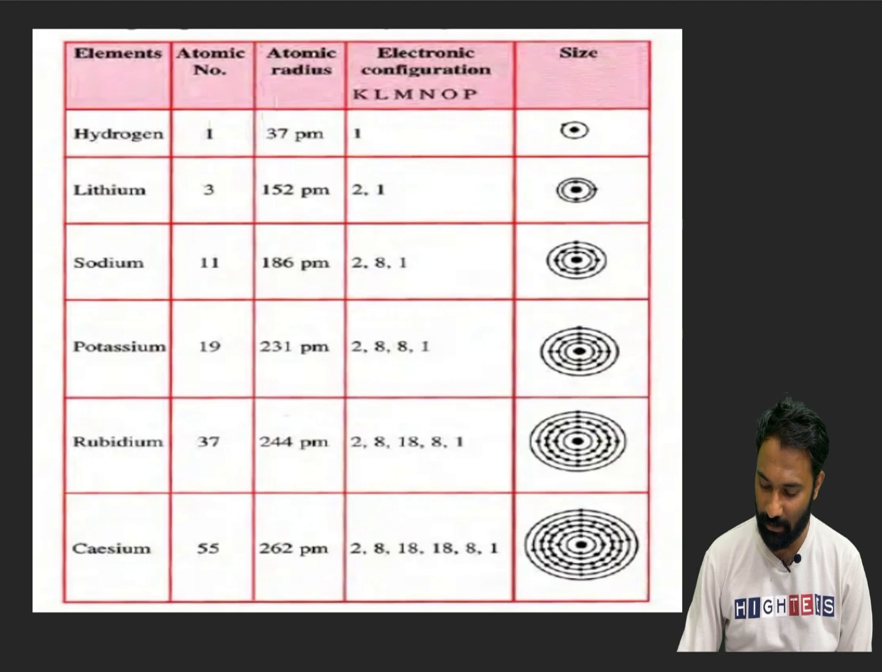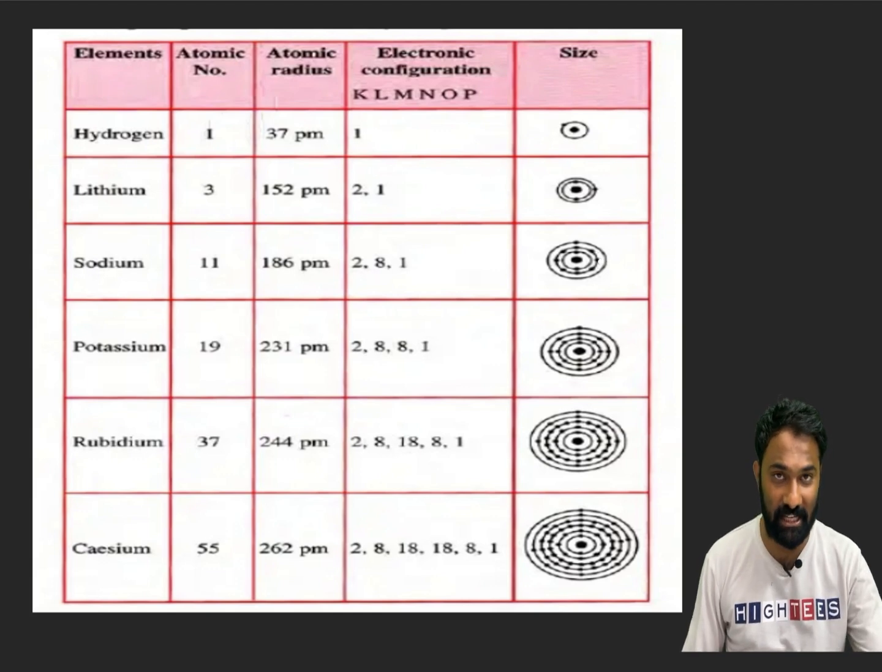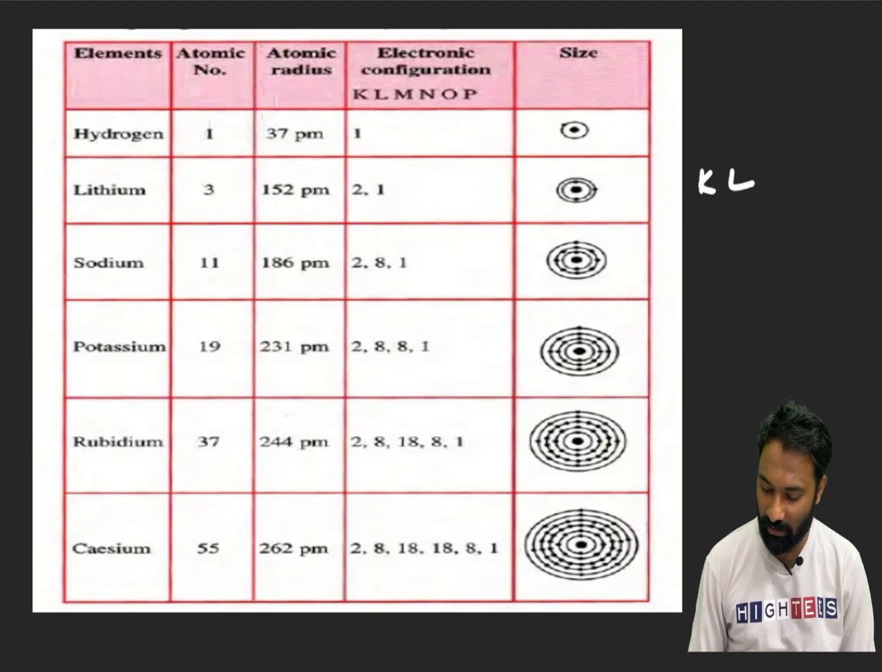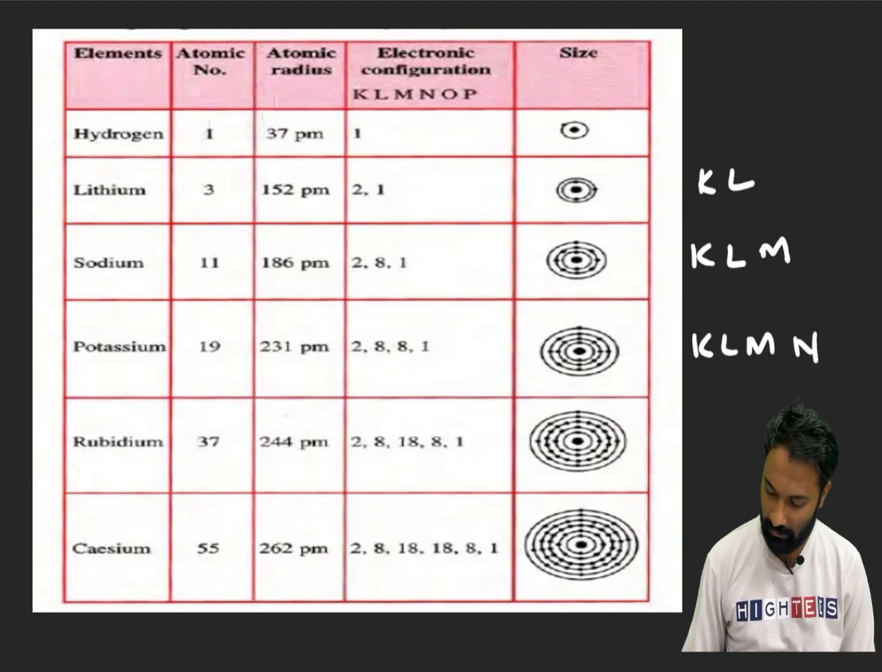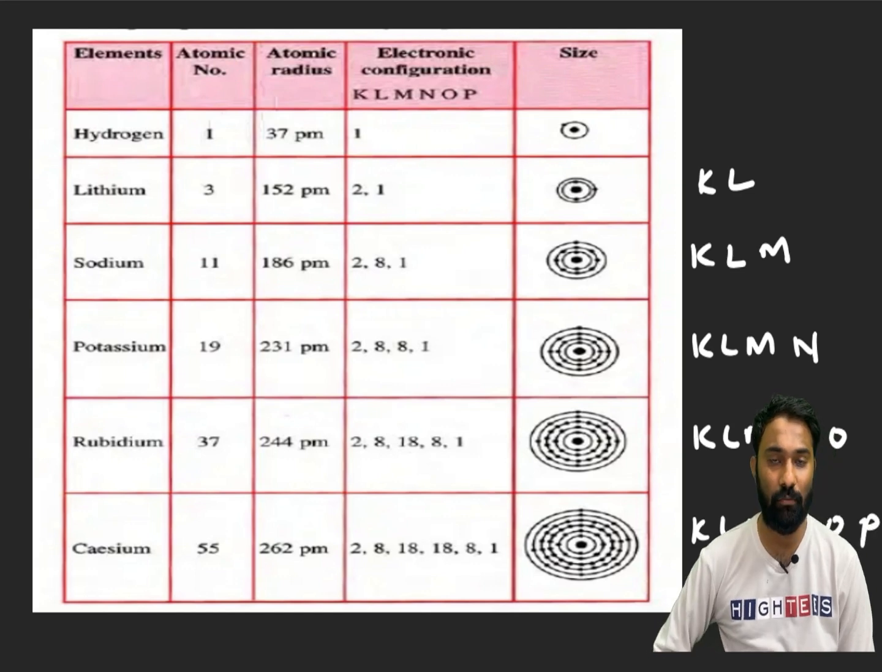I already explained this to you. I hope it is clear. For lithium, we have only 2 shells. If you go to sodium, one shell has been added. So K L only for lithium. For sodium, K L M. For potassium, K L M N. For rubidium, K L M N O. For cesium, K L M N O P.